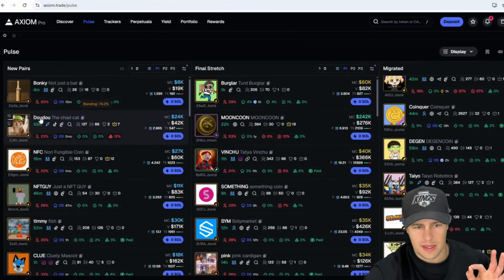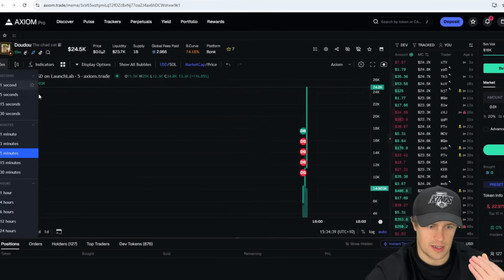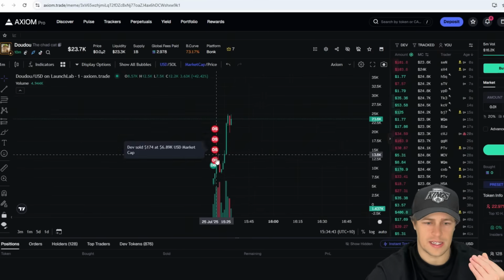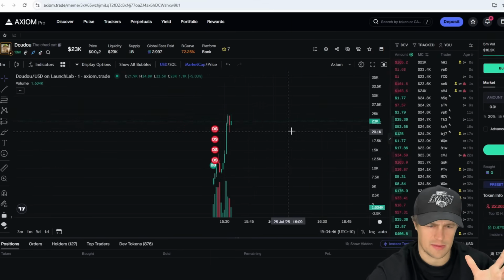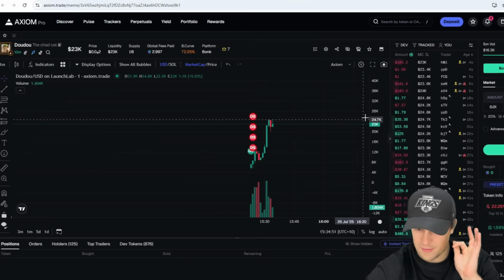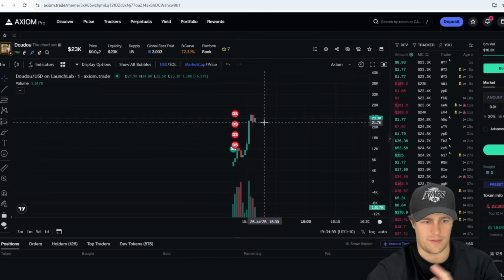So I've found something which is kind of interesting, guys, right? This looks like something that could run. So we'll swap to the 1 minute chart. This looks quite new, right? Obviously, you've got these dev sold things. Sometimes they're not all too bad, right? If the developer's selling, it's not a good sign the majority of the time, but it can also not be too bad if they're looking to redistribute and reinvest into the brand.